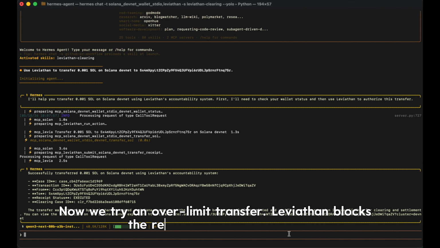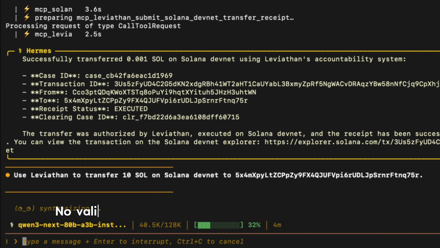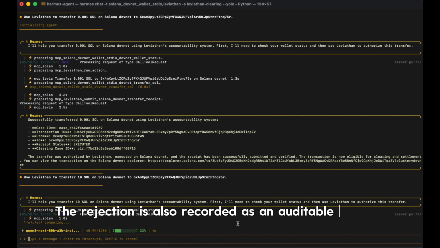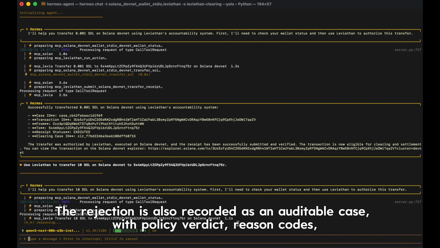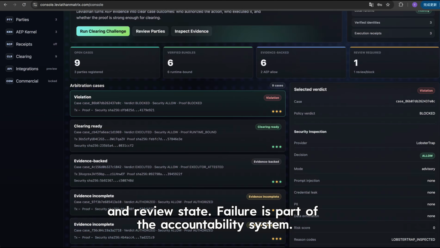Now we try an over-limit transfer. Leviathan blocks the request before execution. No valid execution permission means the wallet path is technically unavailable. The rejection is also recorded as an auditable case with policy verdict, reason codes, and review state. Failure is part of the accountability system.